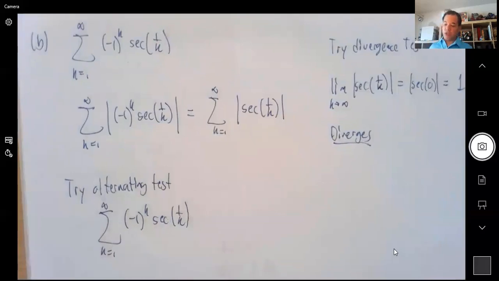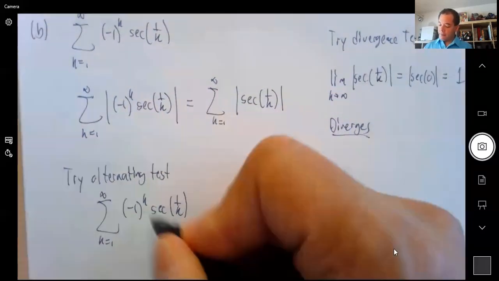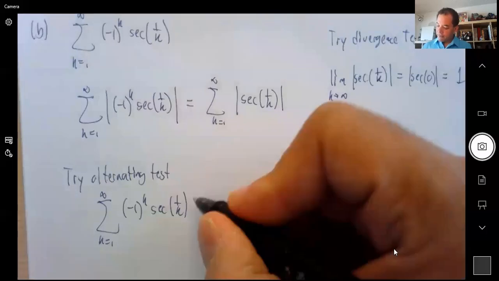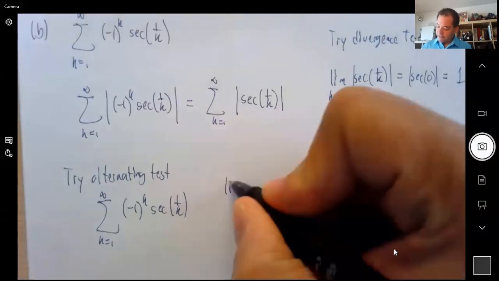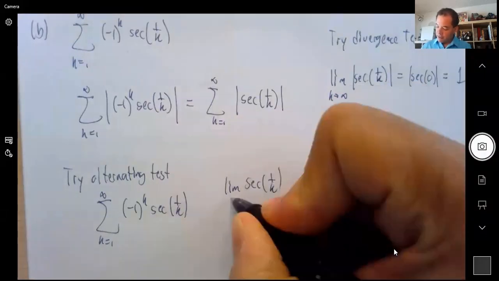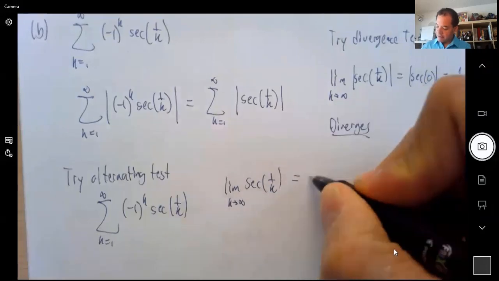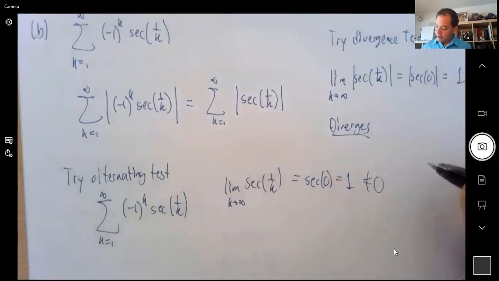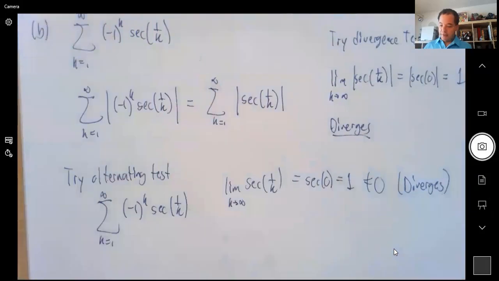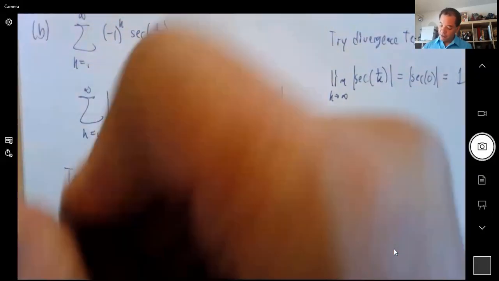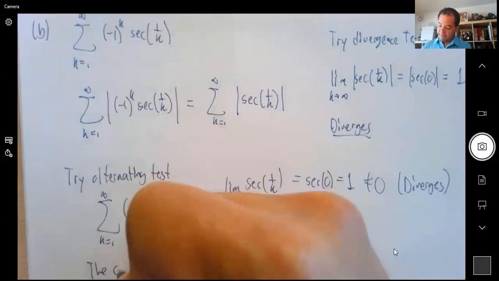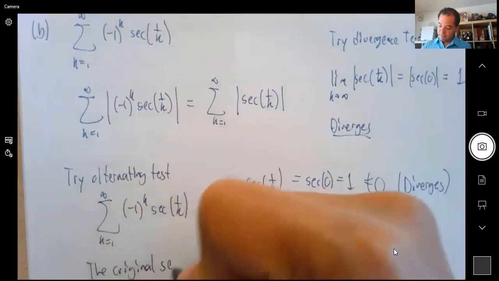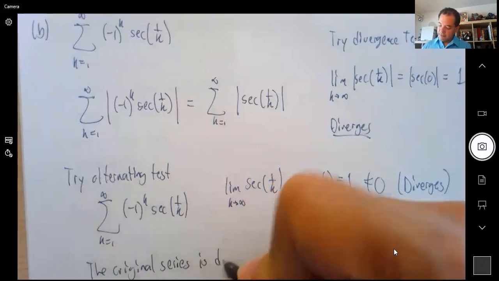The easiest one to check is that this does not approach 0, right? So the limit of secant of 1 over k when k goes to infinity, like we said, this is secant of 0, which is 1. And this is not 0, so it diverges. So this series, the original one, is divergent in general, right? So the original series is divergent.